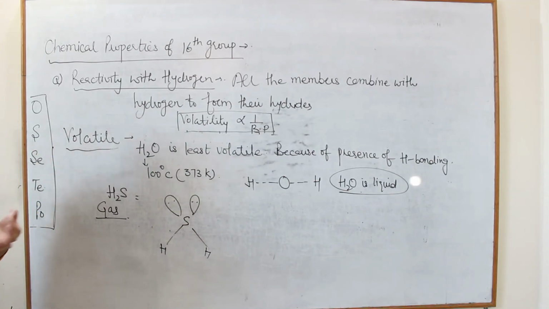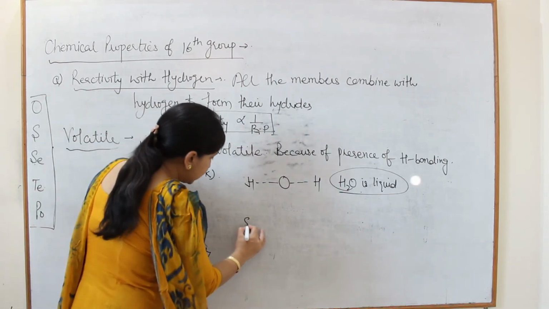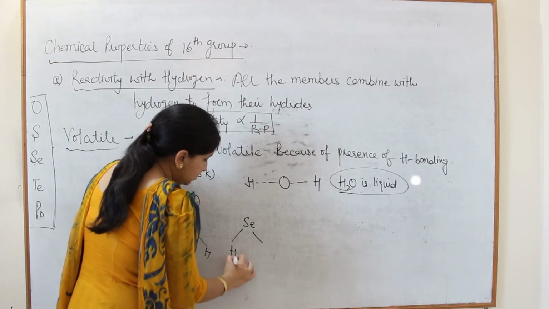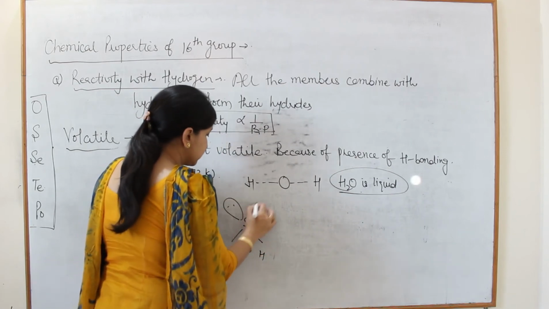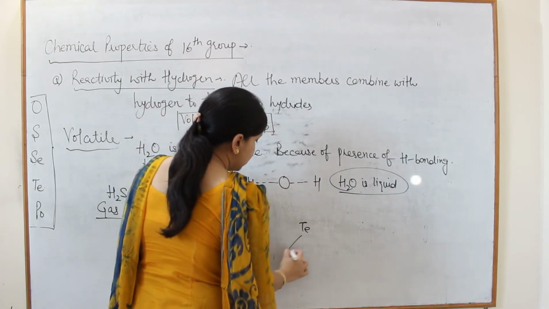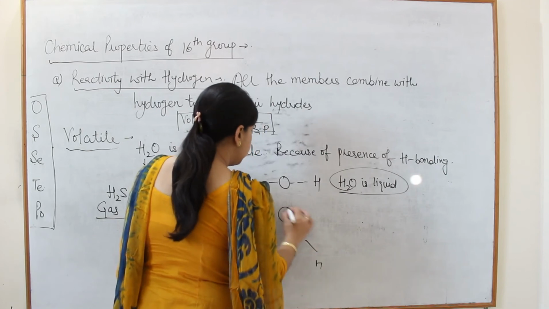Now as we move from sulfur to selenium, selenium to tellurium, and tellurium to polonium, means like this: sulfur to selenium, selenium to tellurium, and polonium.